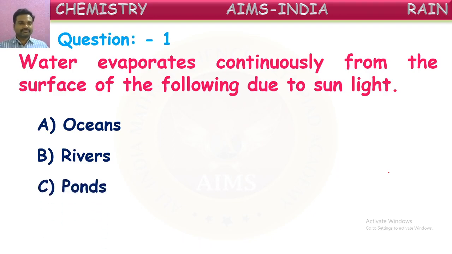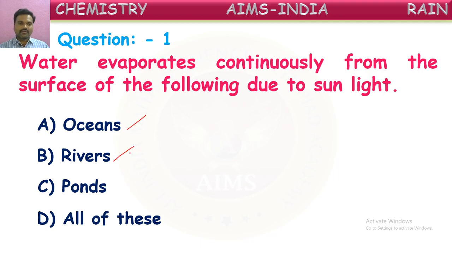If you know the answer, you can try. Ponds, rivers, and all of these. From which of these does water continuously evaporate due to the heat caused by sunlight? Is it only from oceans or only from rivers or only from ponds?